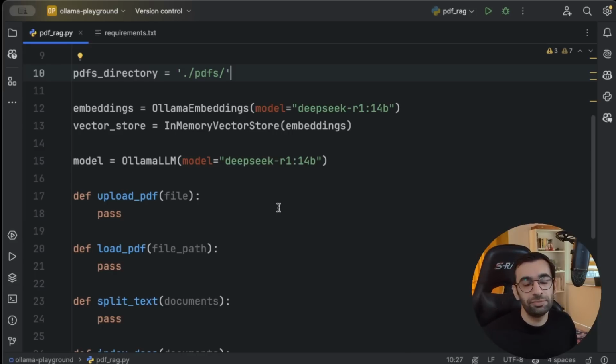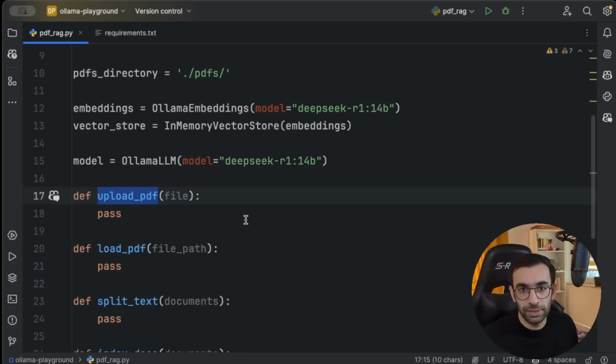So if we give them context, we can use their power, in this case the power of reasoning, to ask very detailed questions and get very precise answers. So in this process, we need to do a few things. First of all, we need to upload our PDF. So the user will come and upload some PDF in our system. This is what we are going to do in the upload PDF method.